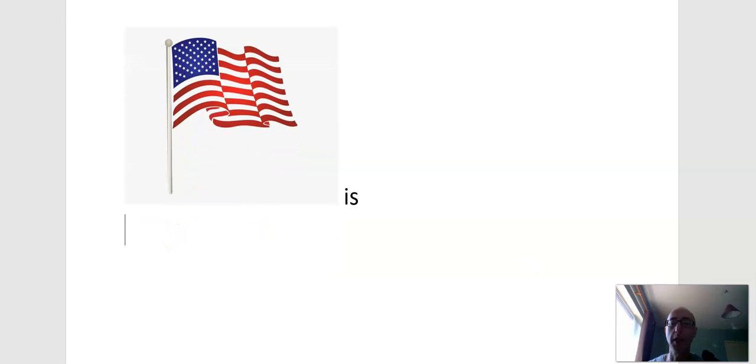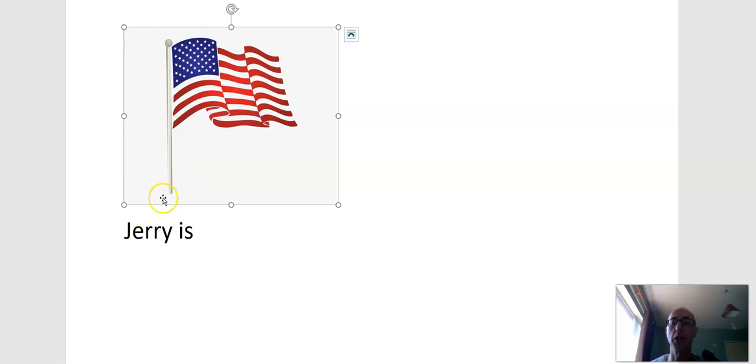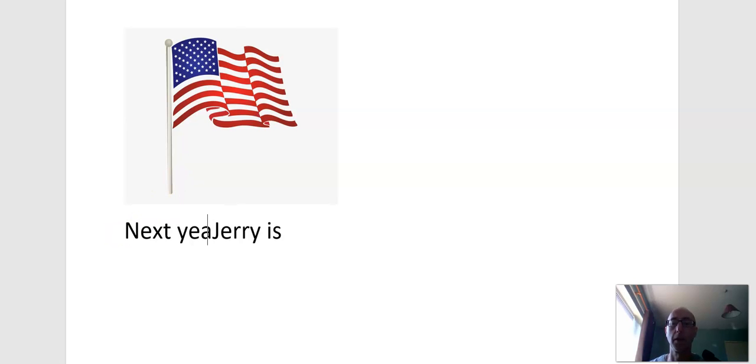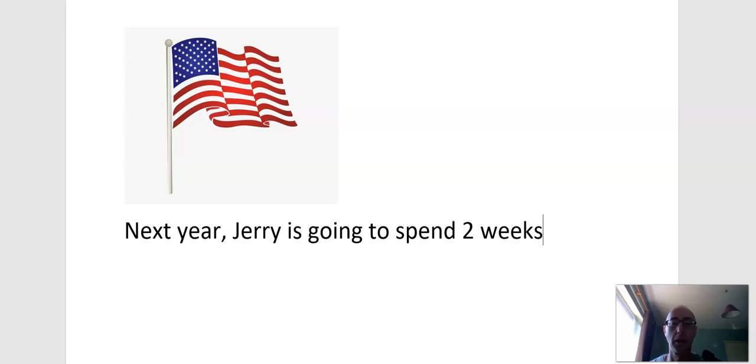And the last one. He is. Now remember, we can use he is or Jerry is. It's the same. He or Jerry. Let's use Jerry here. So what can we say about this? It's next year. Let's put in the next year. What is Jerry going to do? Jerry is going to... What's the verb we used with the USA, with America? We could say go, or we could say spend. How long is he going to spend in America? 2 weeks.